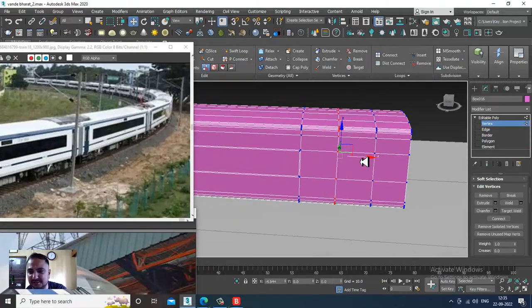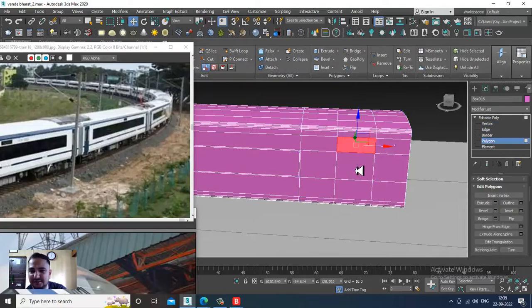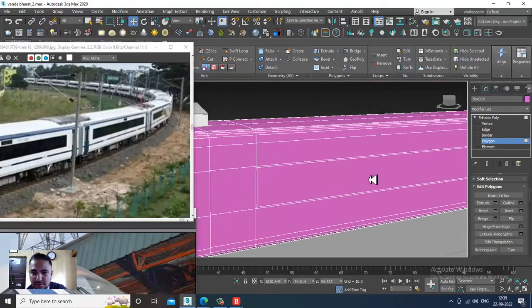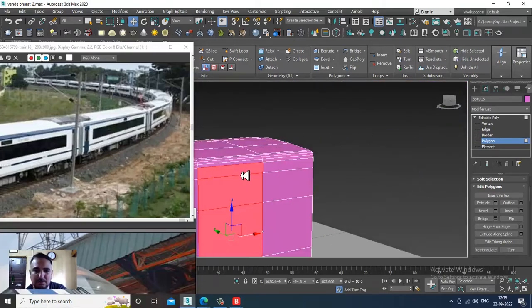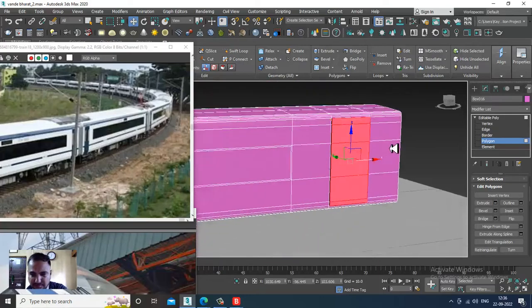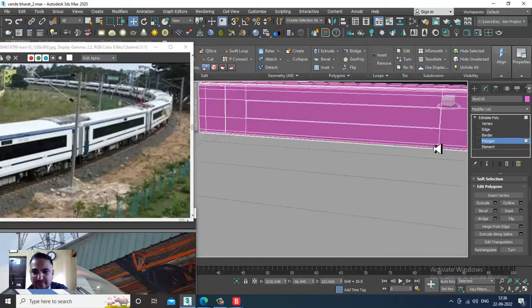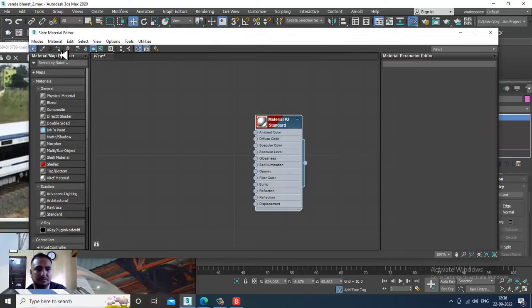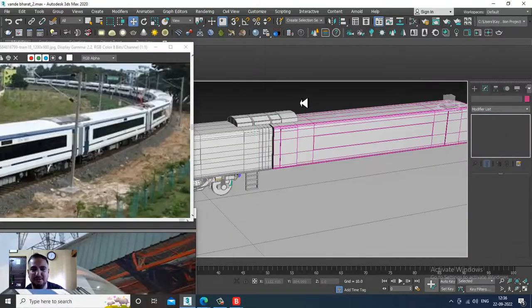Select the vertices, again select these polygons, and slightly give a bit of extrude over here. The same way we are working, we are not doing any kind of change over here. I'll just add the same material.